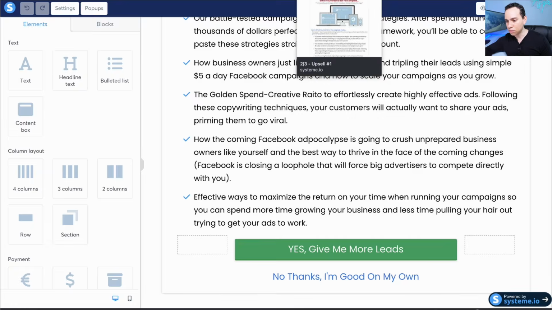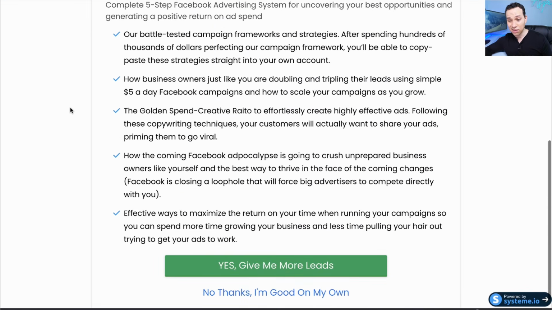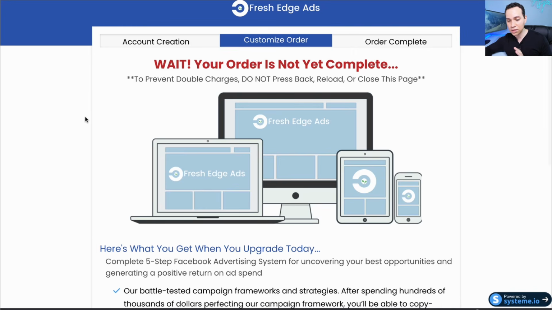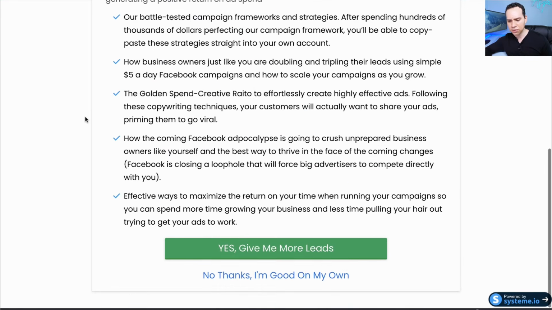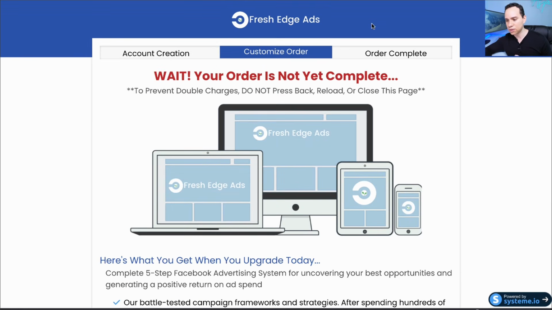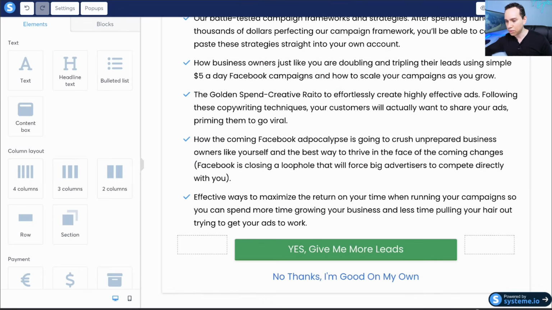So I'll go ahead and jump over to our preview here. So this is what the page would look like all done. And simple pages like this are almost an identical copy of what our upsell pages look like for our own marketing agency. In fact, I would say this one looks a little better because we have to use a different software for that. So I'll jump back over to our editor and I will exit.